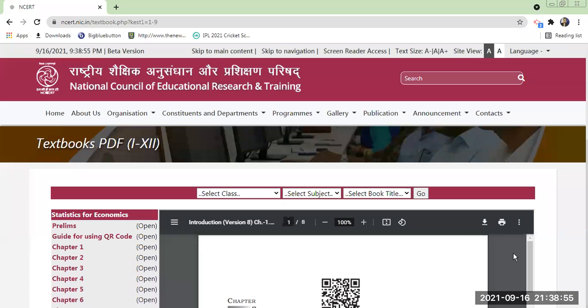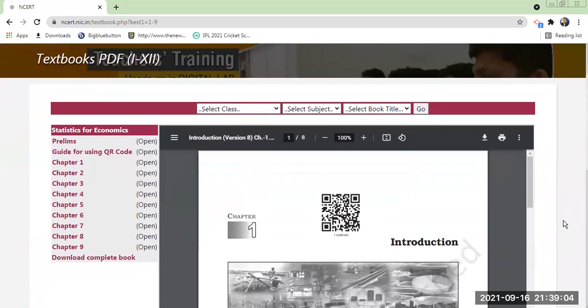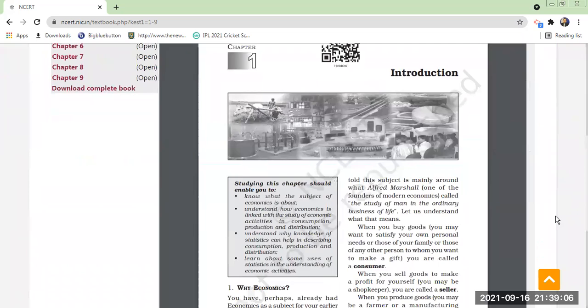So this is 11th class economics. This is statistics for economics, no? Subject name? Yes, sir. Statistics. Okay. So this is the introductory chapter.